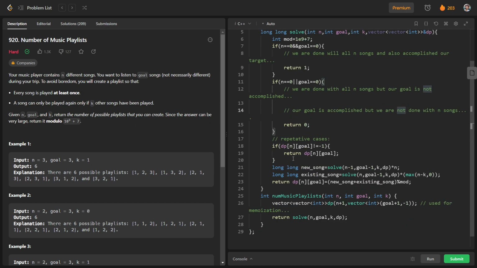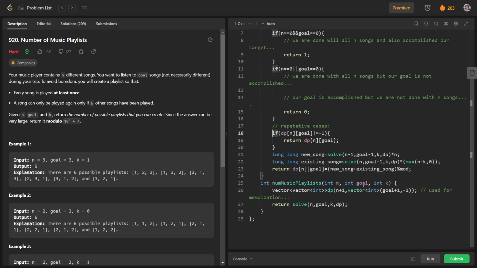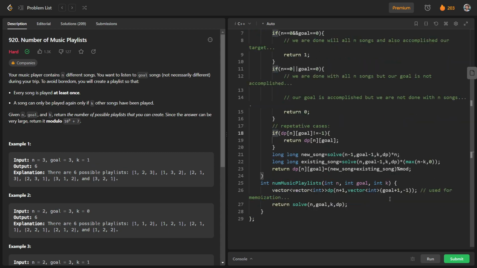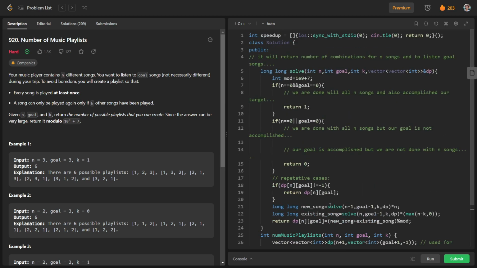And in order to avoid repetitive case, we have used memoization here. So if dp of n and goal is not equal to minus 1, which means we know the value corresponding to this case, so we will directly return it. And otherwise we will go for two cases and we will solve recursively, and we will use memoization here to store the value corresponding to this case. And finally in our main case we will just return solve of n comma goal comma k comma dp. So in this way we have solved this question.